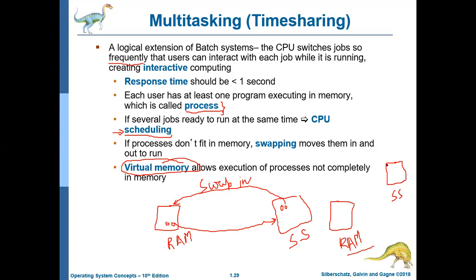Now, you cannot run any particular code, you cannot play any movie directly from the secondary storage. If you want to run a movie, if you want to run a program, then this particular content should be copied in the RAM. Then only you can run all these tasks from the RAM. First, you have to copy all the contents in the RAM. Then only you will use these particular things.